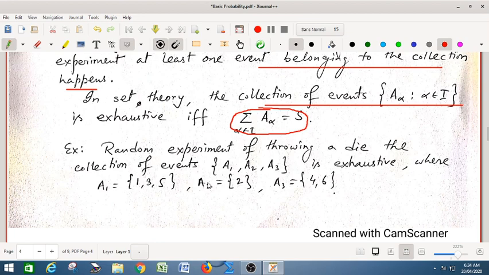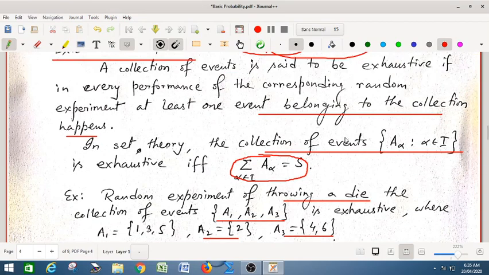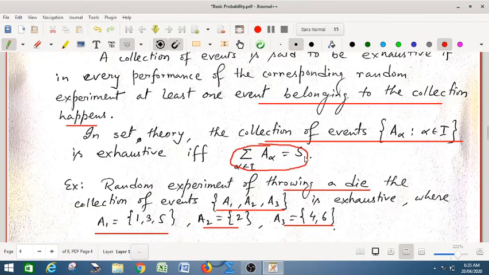Let us have an experiment as an example. The experiment is throwing a die, and suppose the collection of events A1, A2, A3 is exhaustive. How? A1 is 1, 3, 5, A2 is 2, and A3 is 4 and 6. If you take the union of these three, you will get the sample space. So this is an exhaustive set of events. That means every time you are doing the experiment, at least one event belonging to the collection happens. So this gives you the idea of the exhaustive set of events.